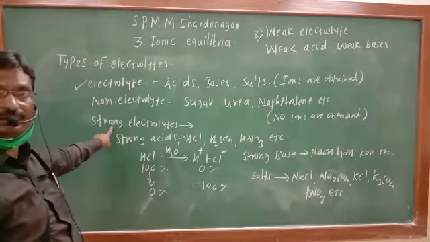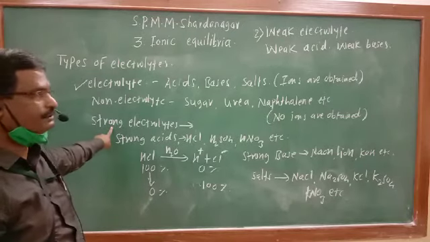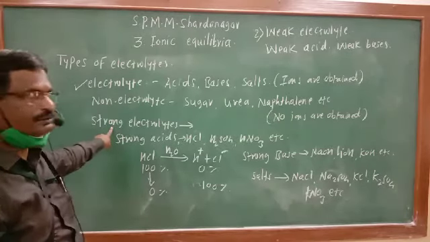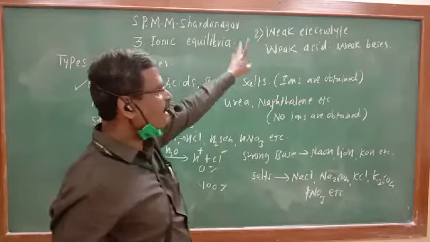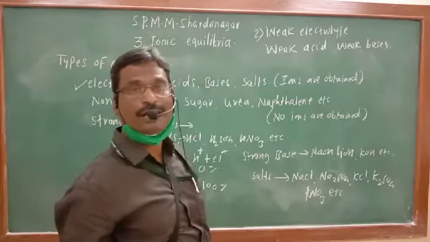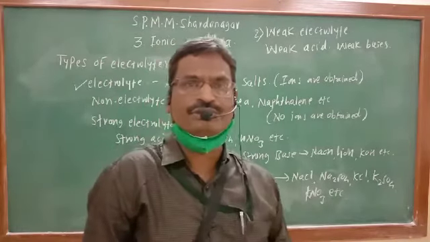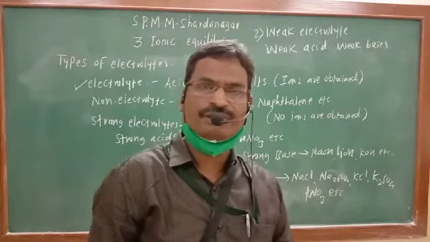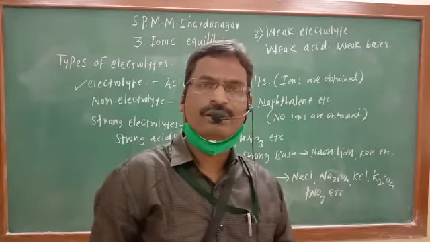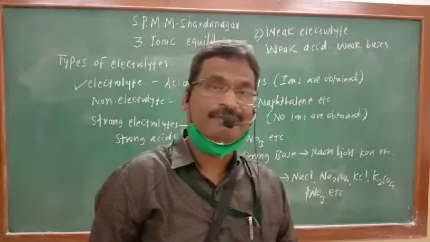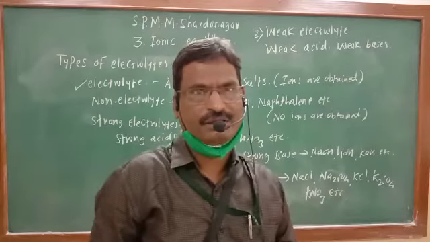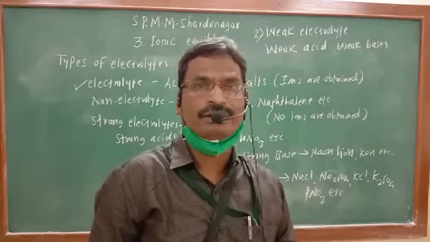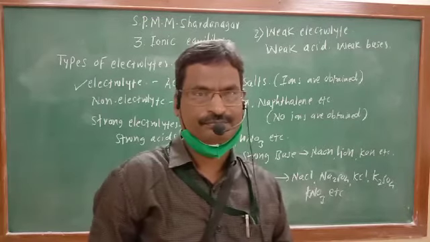They are producing 100% ions. They are strong electrolytes. And weak electrolytes are the substances which undergo incomplete, partial dissociation, producing fewer ions after their dissociation.